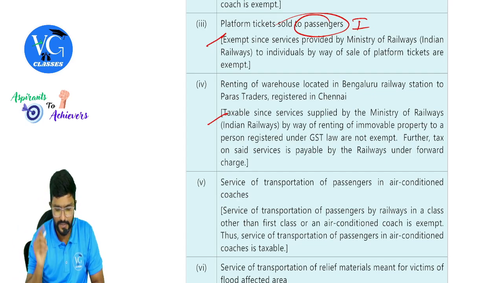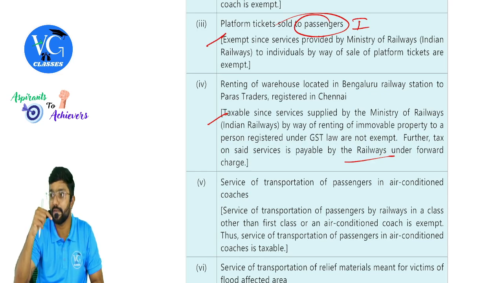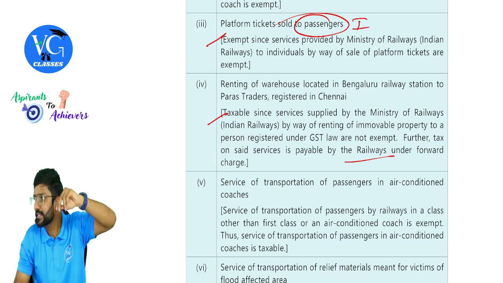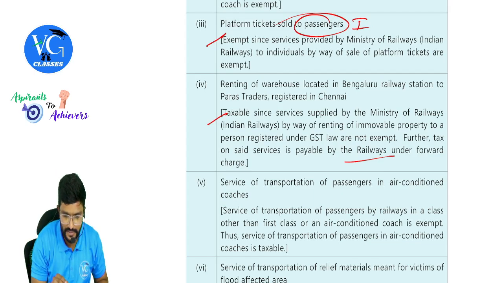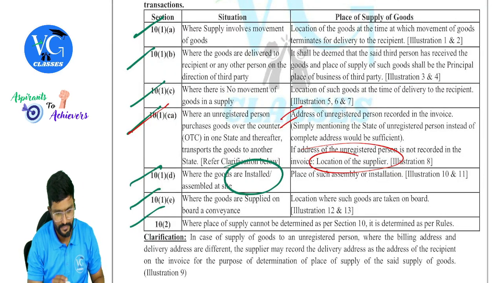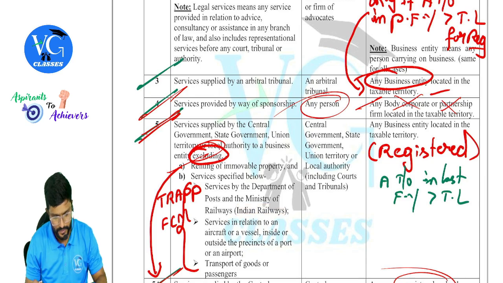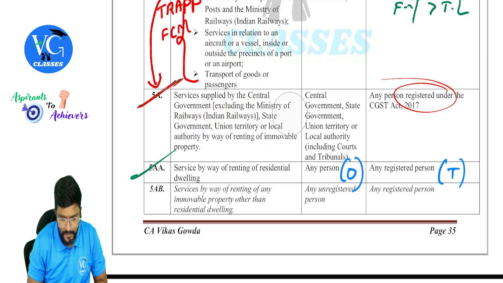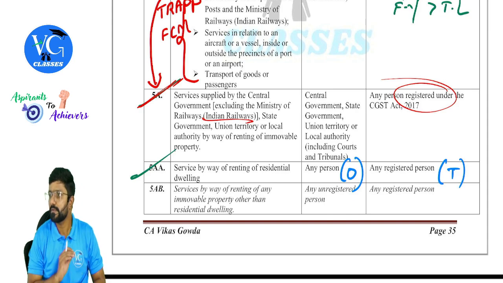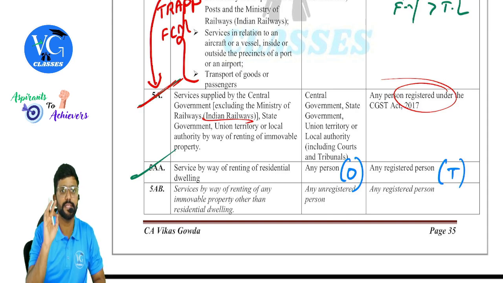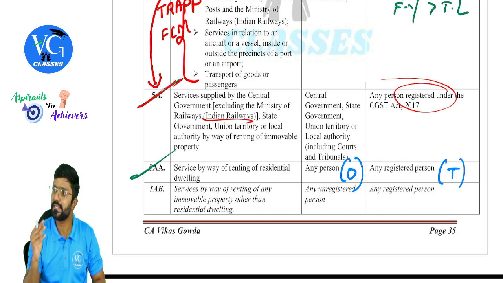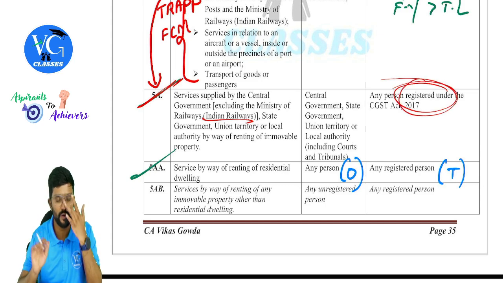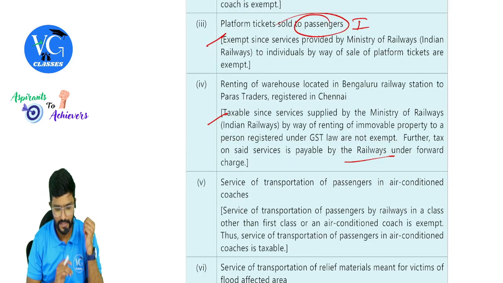Further, tax on the said services is payable by railways under forward charge. Please give clarity on that also. Under reverse charge, this is excluded. This is excluded. Correct? Yes. Okay, just a minute. I will show it. Yeah, you can see renting of immovable property 5A, guys, except Indian Railways. Excluding Indian Railways. So that means, is it covered under RCM? No. If the supplier is Indian Railways, it is not covered under RCM. That means, is it taxable? Yes, under forward charge. Even though the recipient is registered, still no RCM, guys, because the supplier is Indian Railways.